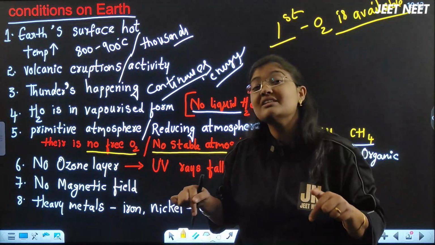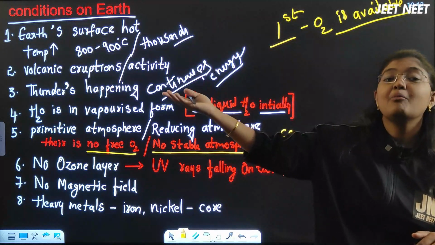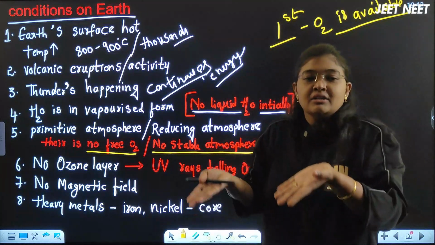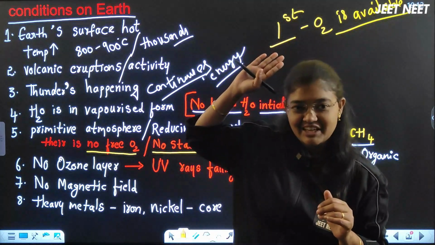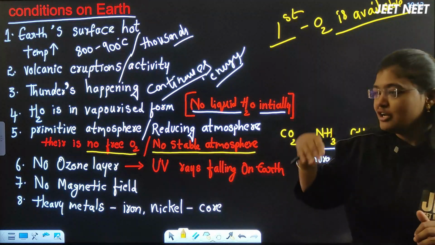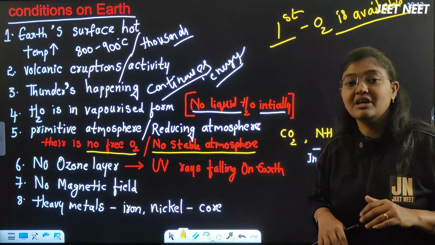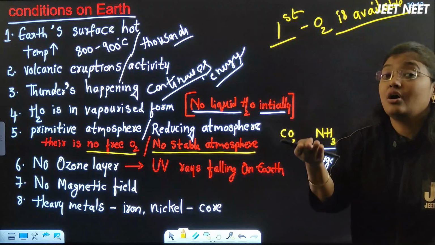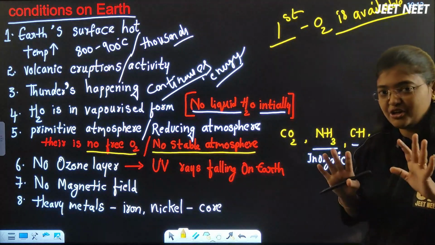Now we have an oxidizing atmosphere, beta. In the sense, now in the atmosphere we have free molecules of oxygen, right? As the free molecule of oxygen is there, that's why we are inhaling happily, we are surviving here. If we were there at the time of the reducing atmosphere, oxygen was not available in a free form. It was combined with other molecules, beta. So we cannot survive at that time. That is the reason why the first life was not formed when the earth originated for the first time. Are these points clear? Are you imagining?